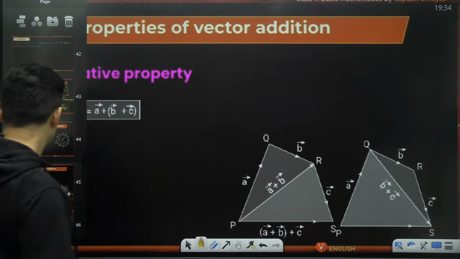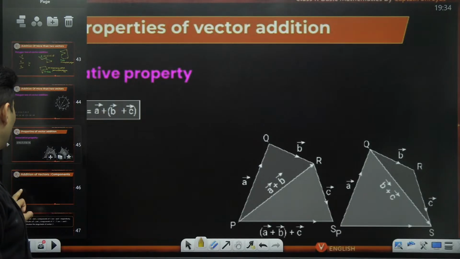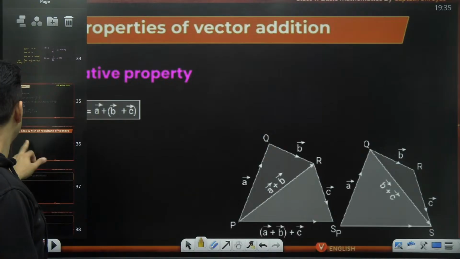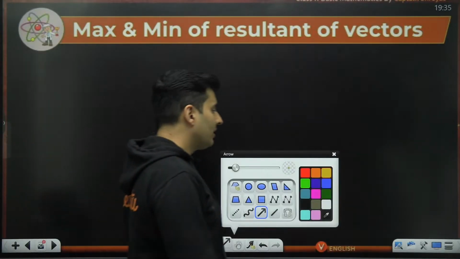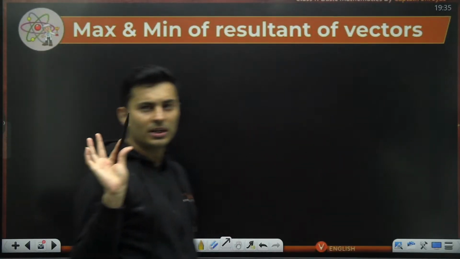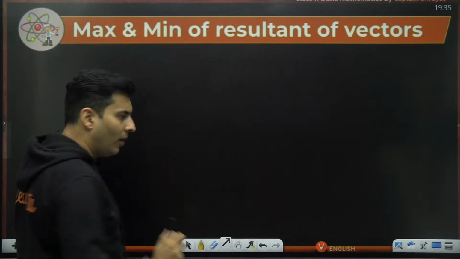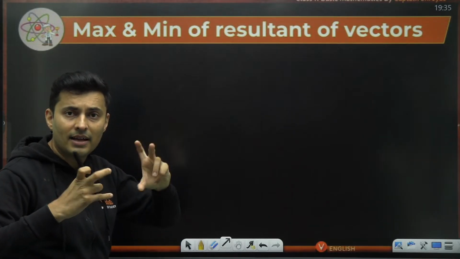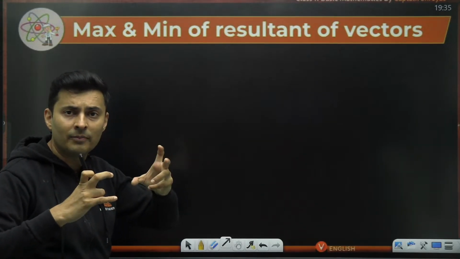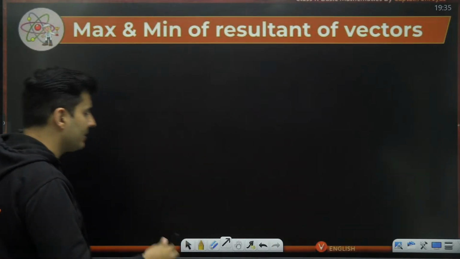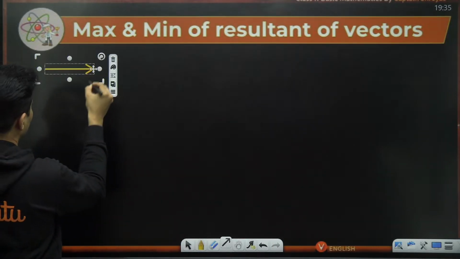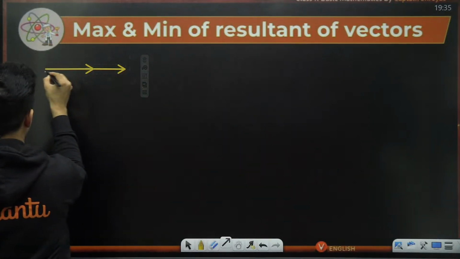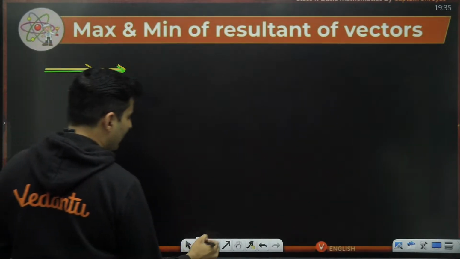Okay, fair enough. Now that you understand how this law of polygon works, let us also talk about the maximum and minimum of the resultant. This is very, very crucial, guys. Observe carefully. If I want the resultant to be maximum, then the two individual vectors, if I have multiple options of the angle between them, I'll make sure that they are aligned in the same direction, meaning like this. This is vector A and this is vector B, so that their resultant is as maximum as possible.